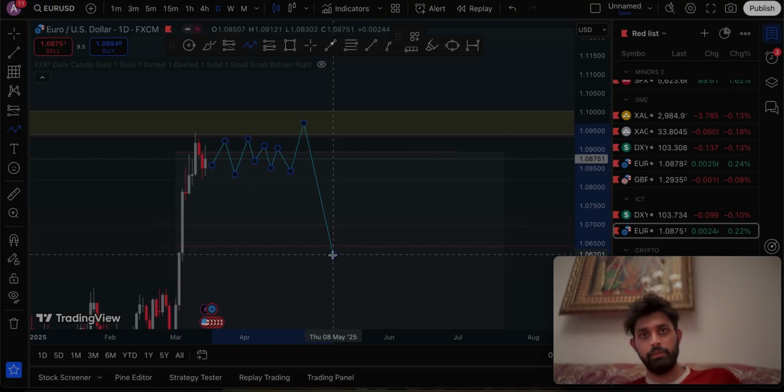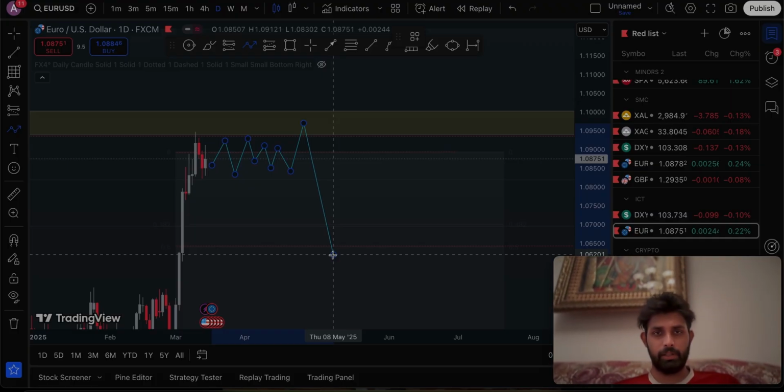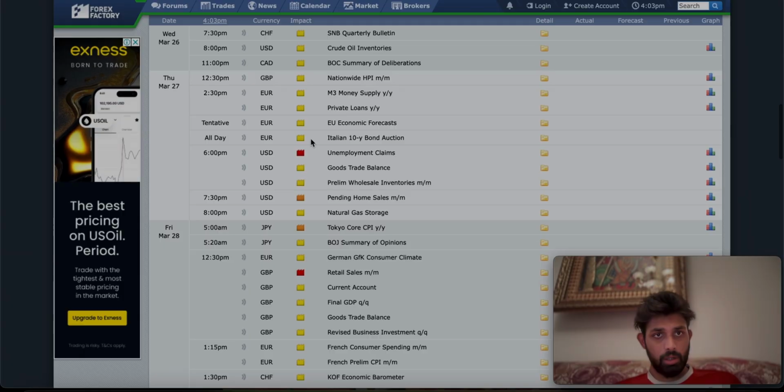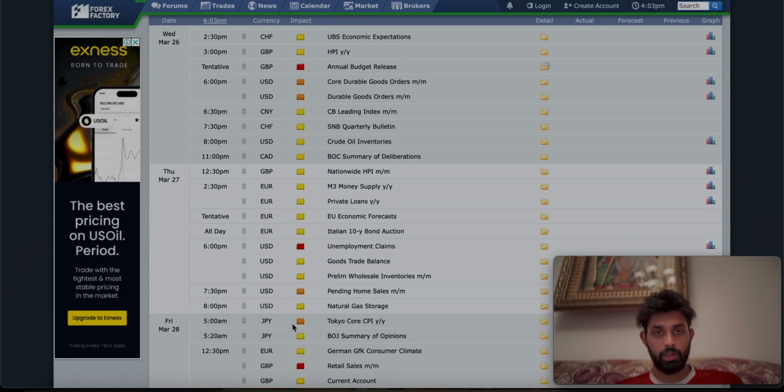This is my plan. Let's see how it goes. I will post a midweek outlook as well, how price is moving. But basically on Thursday and Friday I expect a continuation, and those will be the days to trade this week.